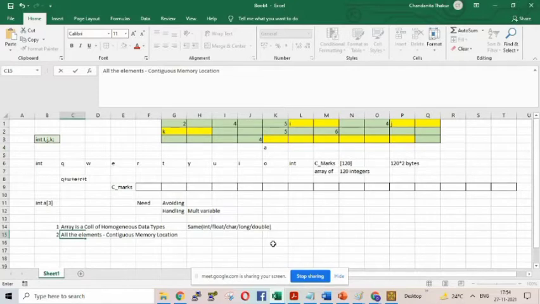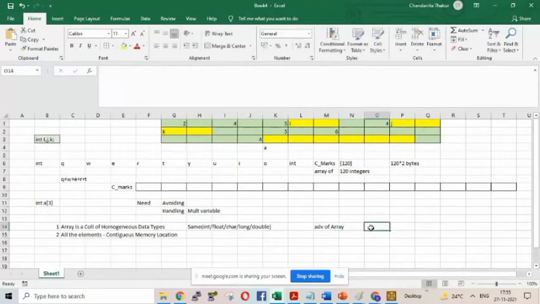So what is the advantage of array? Yes, we can have multiple values at one time, multiple values under one name.